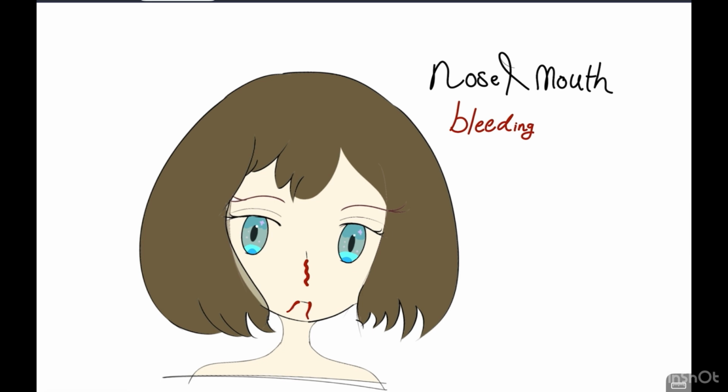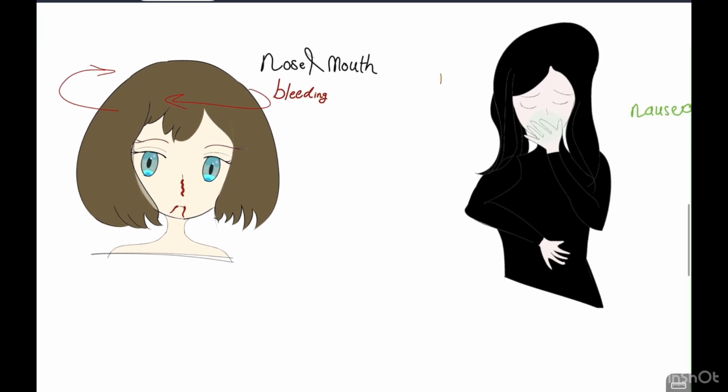That starts with nose and mouth bleeding, and blurred vision. They could also have a headache, and even worse than that, heart failure, hepatomegaly, and splenomegaly. So why is all of that happening to them?